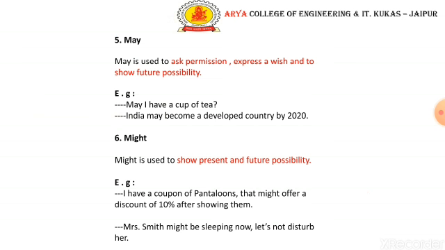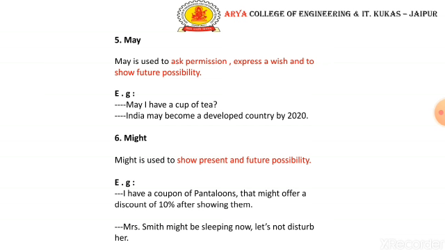Now, may is used to ask permission, express a wish, and to show future possibility also. It is also used for polite suggestion. So, may I have a cup of tea? So, he's expressing a wish. India may become a developed country by 2020. So it's showing the future possibility here.